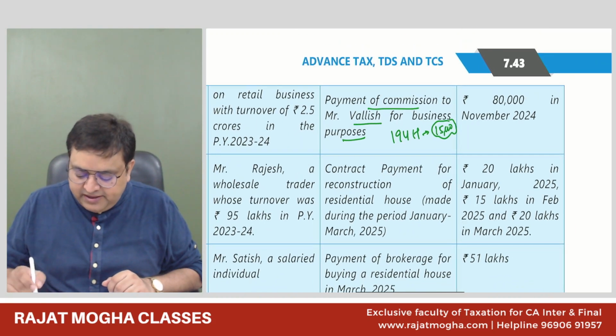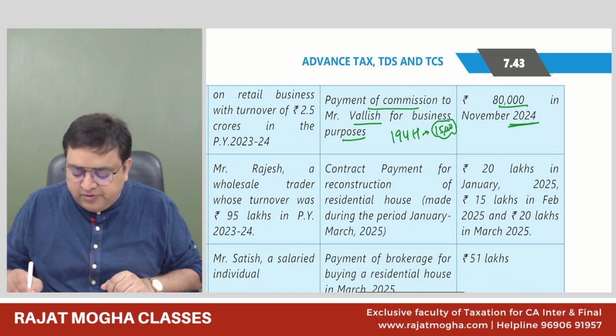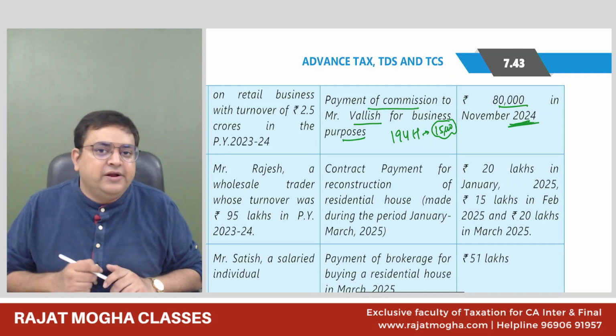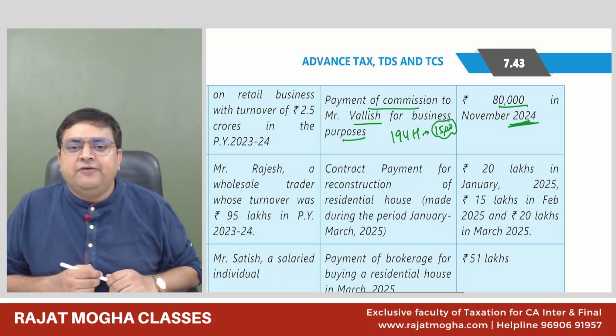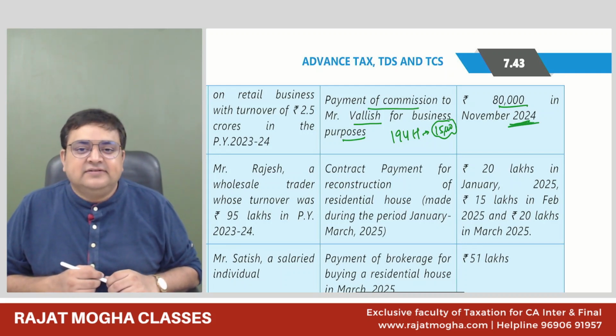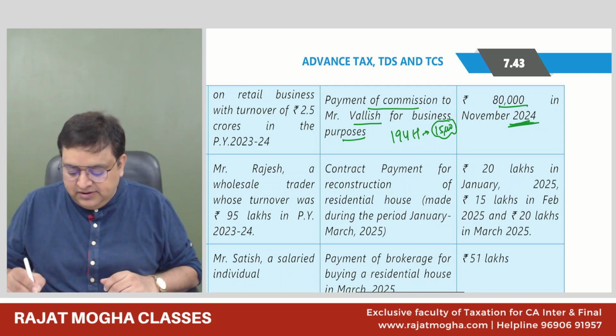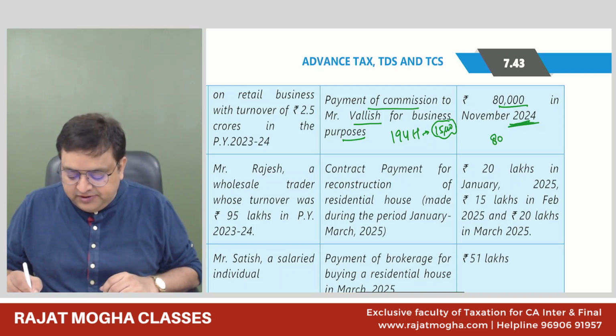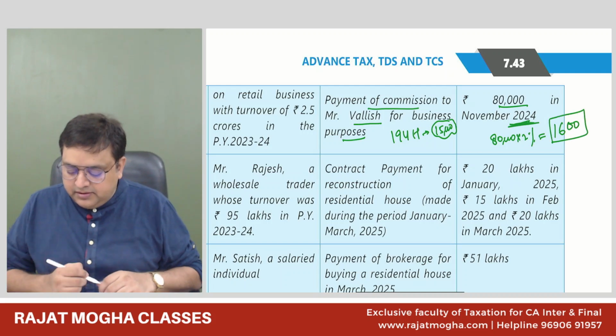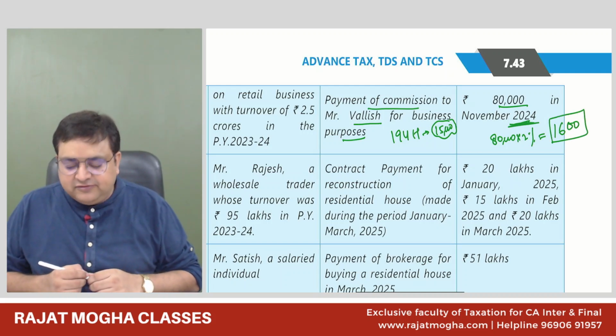So here we are making a payment of 80,000 in November 24. Specifically, they have given November 24. November 24, 2%. And since it is exceeding 15,000, so it would be 80,000 into 2%. How much? 1,600, right? So this is the amount of TDS we will be deducting over here.